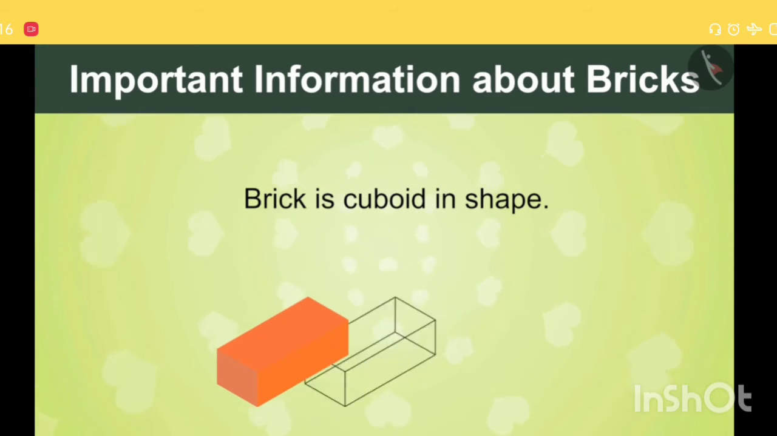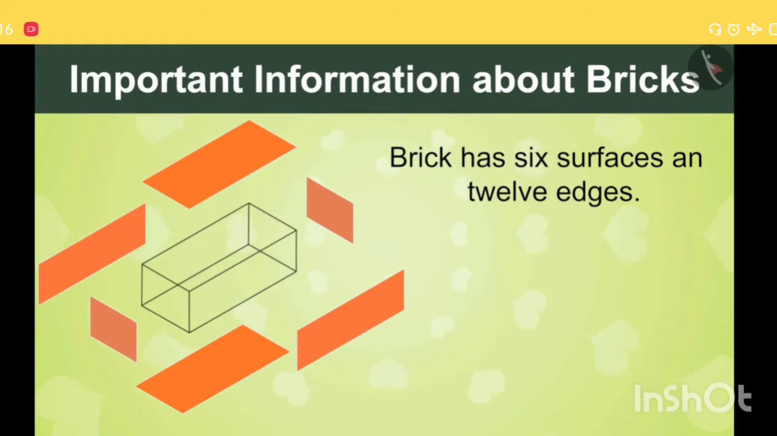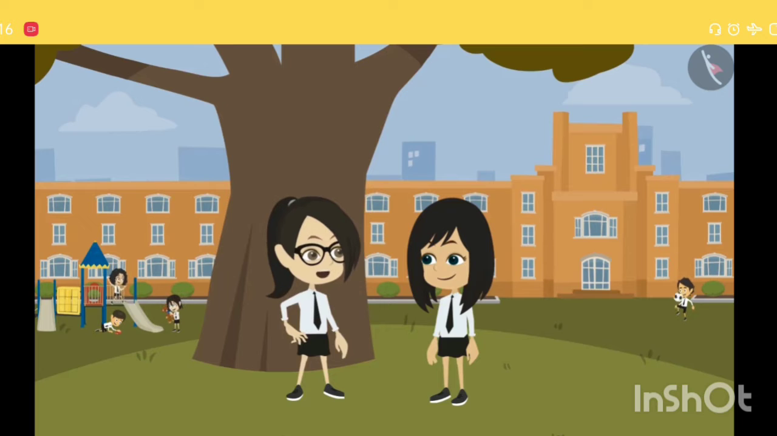Brick is in the shape of a cuboid. Brick has 6 surfaces and 12 edges. And all the edges and surfaces of the brick are straight. But I think, Neha, the real fun would be to make something with them.